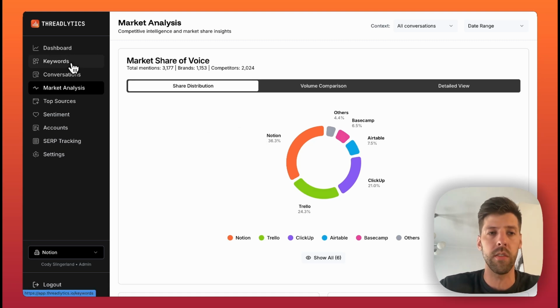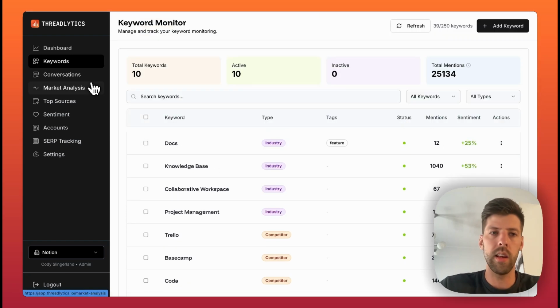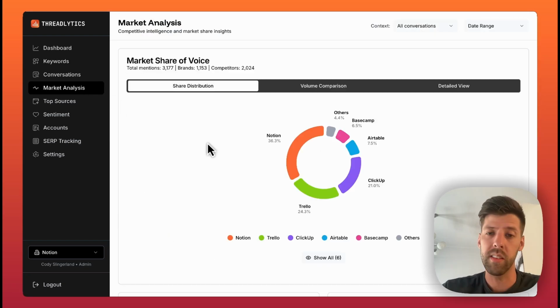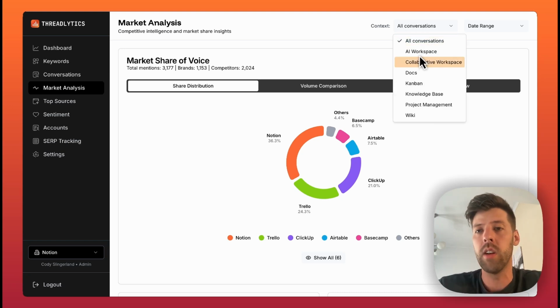And I can show you the different keywords that it's tracking. These are all the different keywords that we're monitoring. And if I go back to the market analysis page, we can see that they're showing up for almost 40% of the share of voice across all those keywords. But if we want to see what topics maybe they're showing up for more often or control more of that share of voice, or maybe have less of that share of voice, we can use this context drop down, and these are context keywords that need to appear with the main keyword.